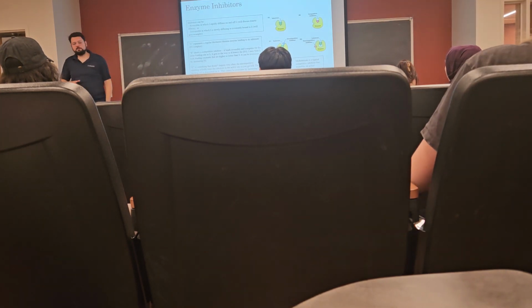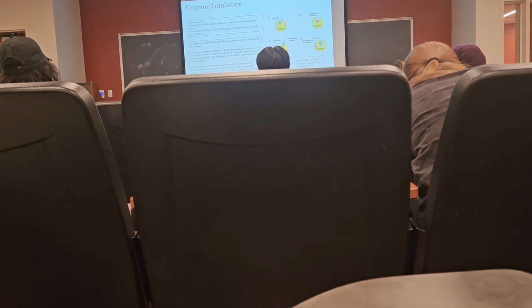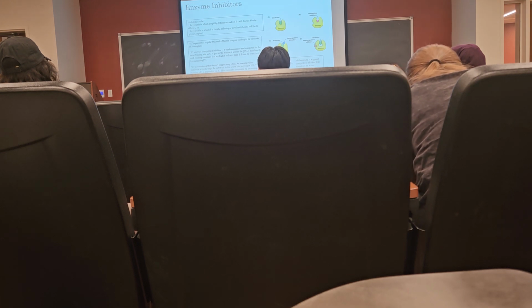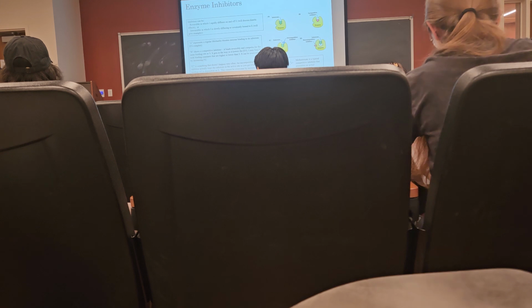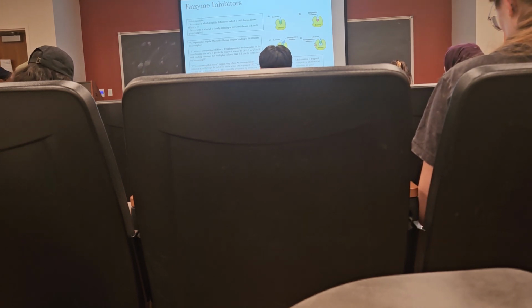There are 3 different types of inhibition, right? So here we have obviously no inhibition, so the substrate just binds the enzyme. Competitive inhibition is when the inhibitor molecule resembles in some way structurally the substrate, and it competes for binding of the active site of the enzyme, so it's a competitive inhibitor.